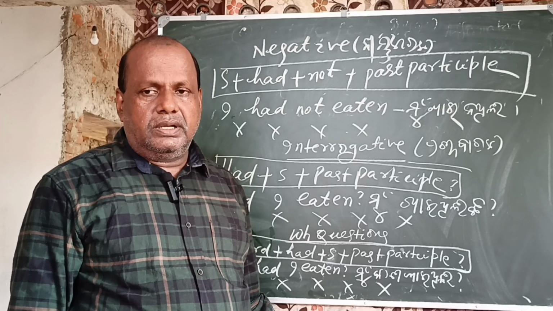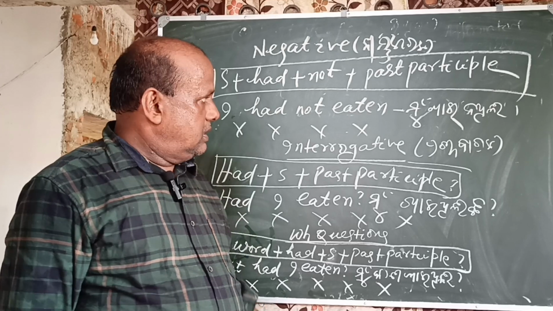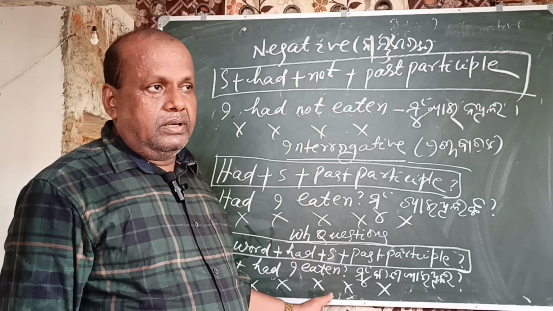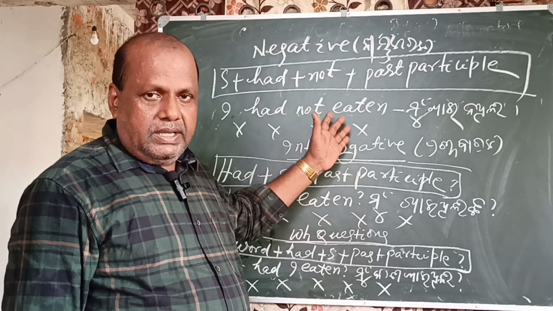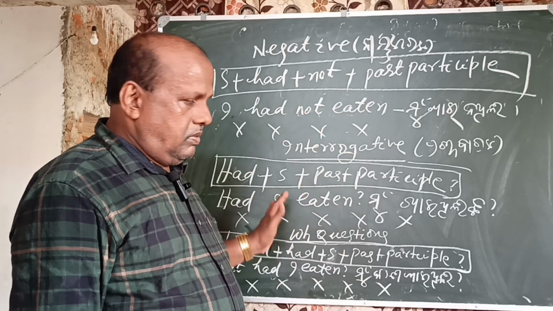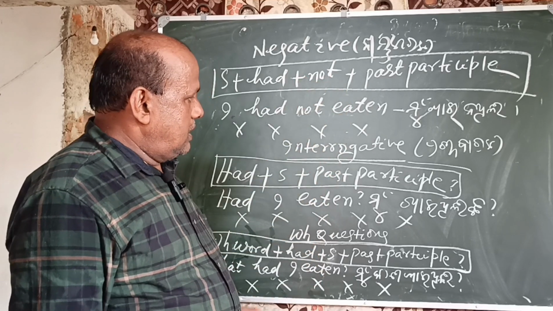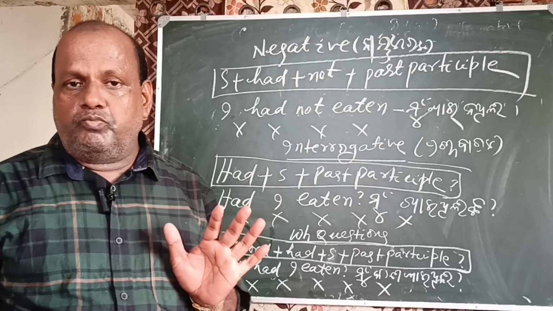What had you eaten? What had he eaten? What had they eaten? In this way, the affirmative, negative, interrogative, negative interrogative and WH questions will be patternized.